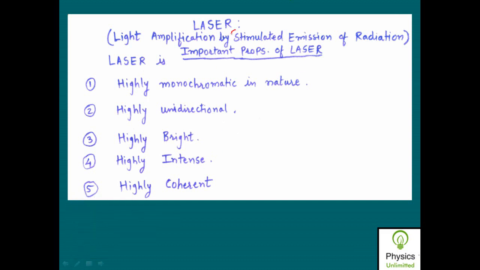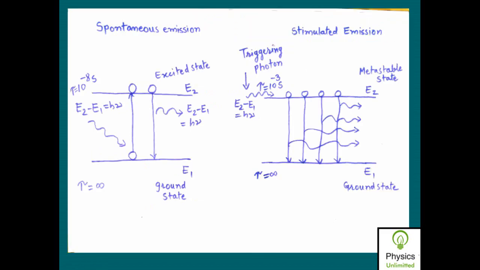So this type of emission is required in order to obtain the laser, obviously, but you should know what is meant by spontaneous emission, and then we will see what is meant by stimulated emission, and then you will come to know why stimulated emission is needed in order to obtain the laser. So in order to understand this, first we consider the spontaneous emission.